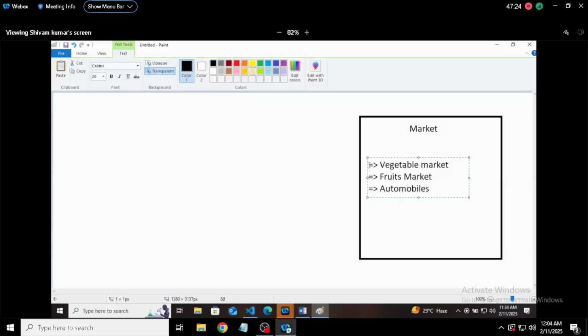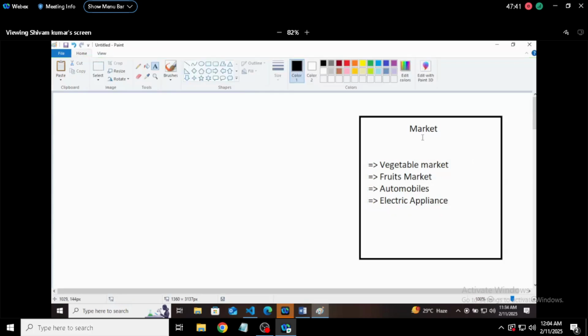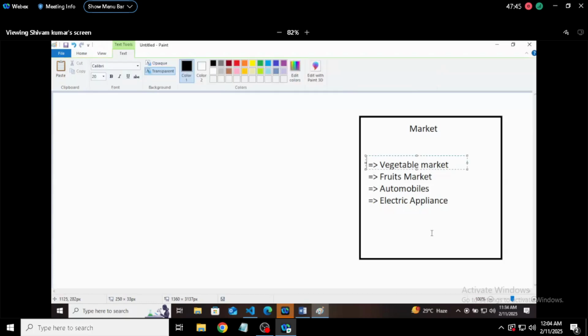Automobiles means vehicles. It can be a marketplace for, let's say, electric appliances, means electronics products, fans, and all those things. Now a marketplace can have all of these things, right? A marketplace can have all of these things.